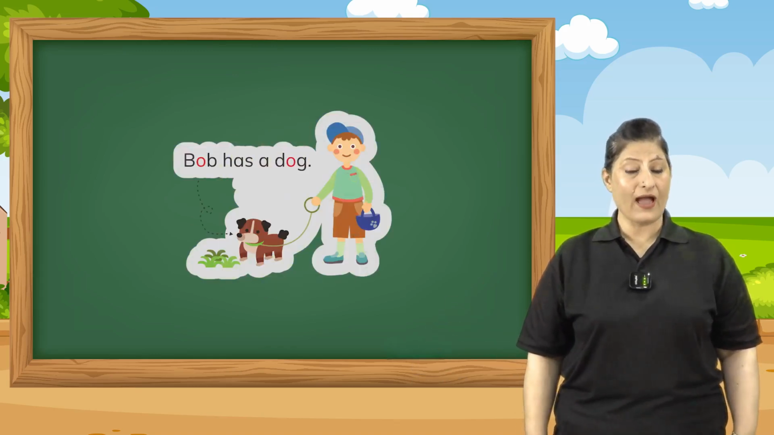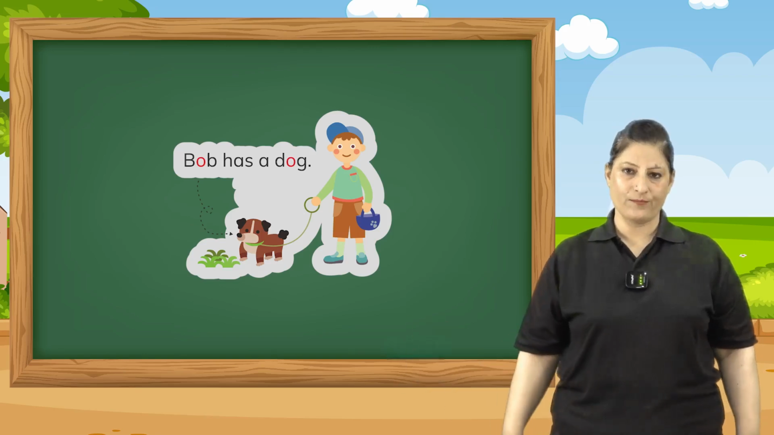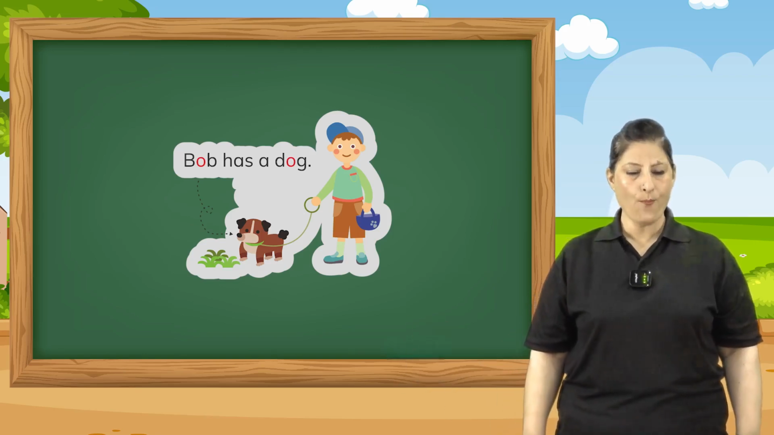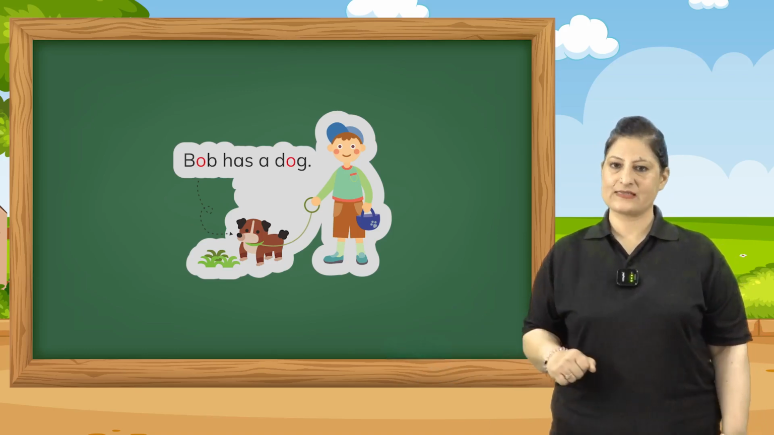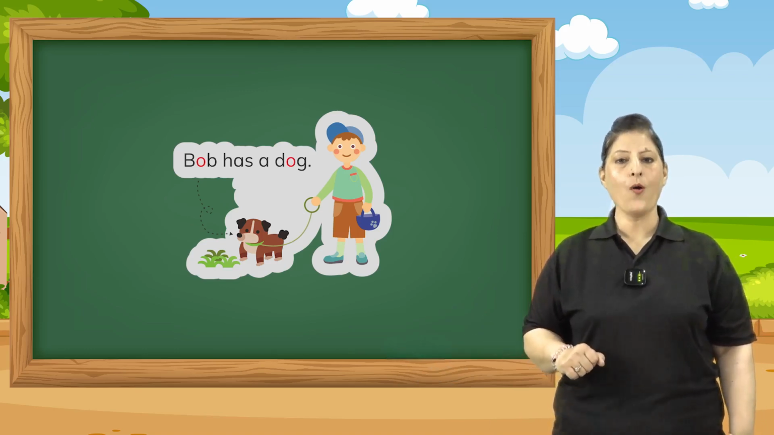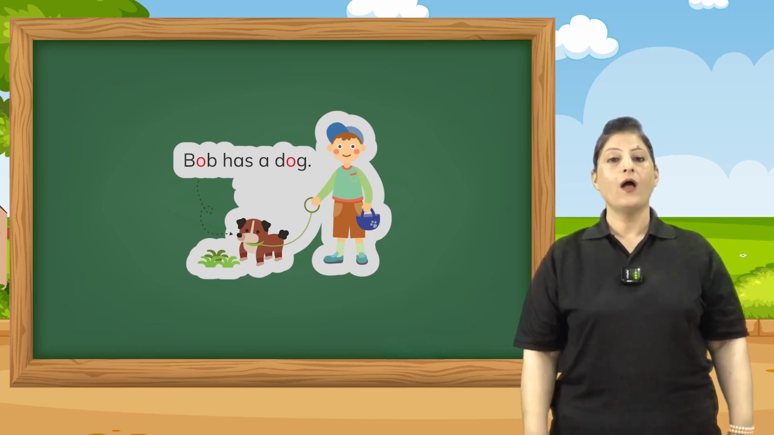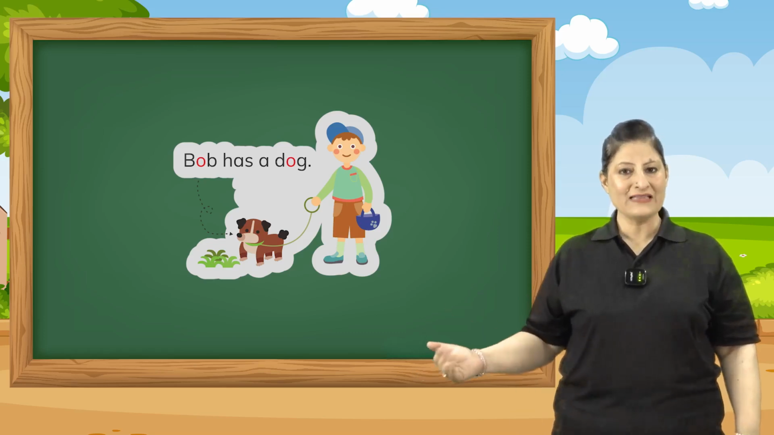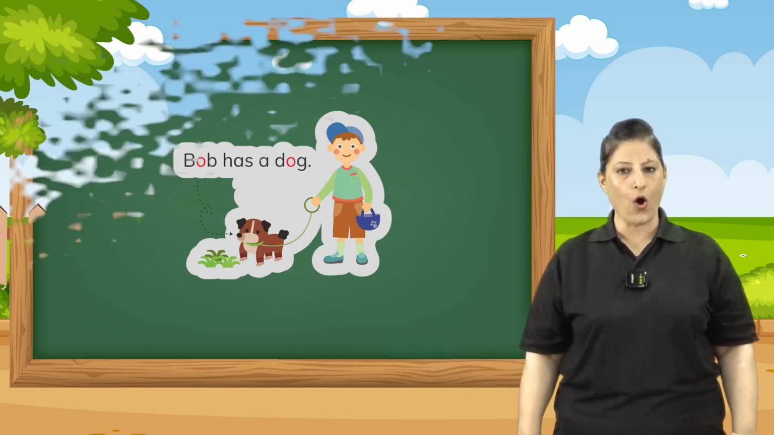Now, let's look at the last picture. Bob has a dog. Bob has a dog. Well done, children.